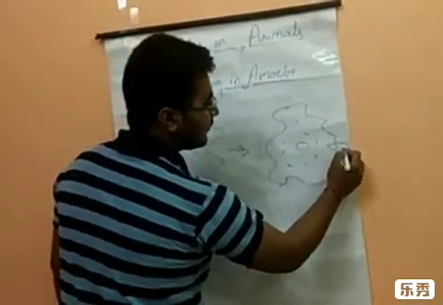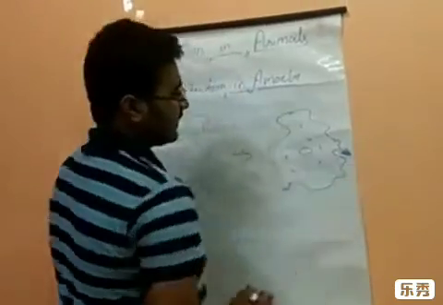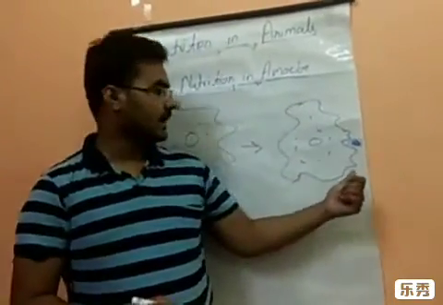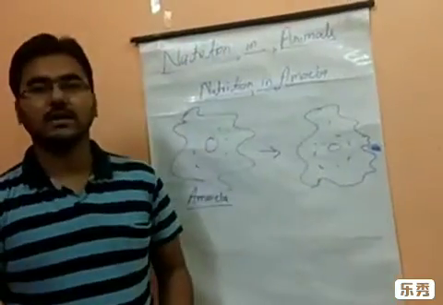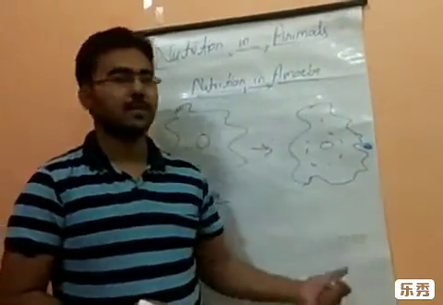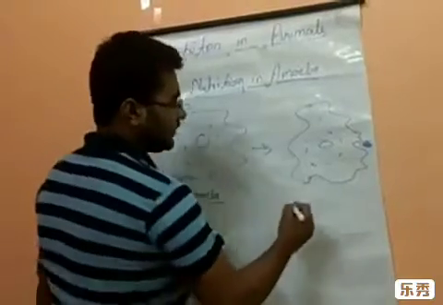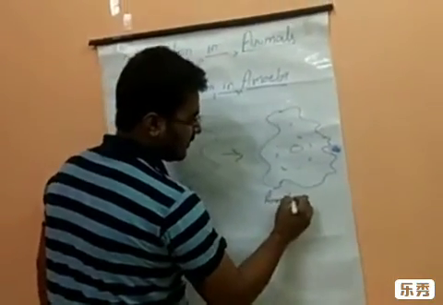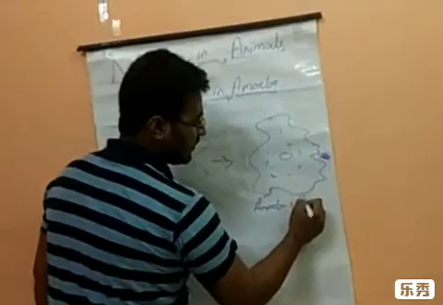Here is the food particle. This is the food particle that amoeba has to engulf, and engulf means to take inside the body. So how will this be taken inside the amoeba? Now here we can write amoeba with food.